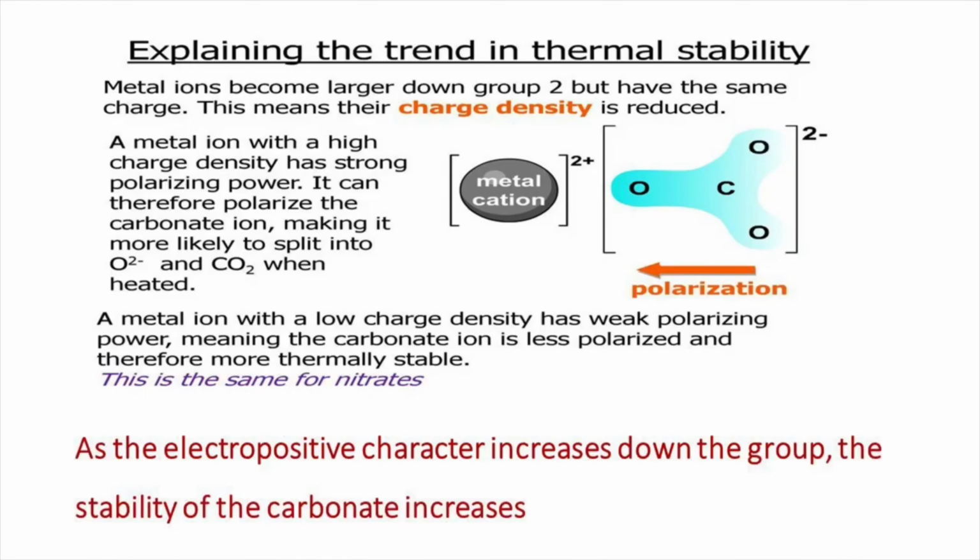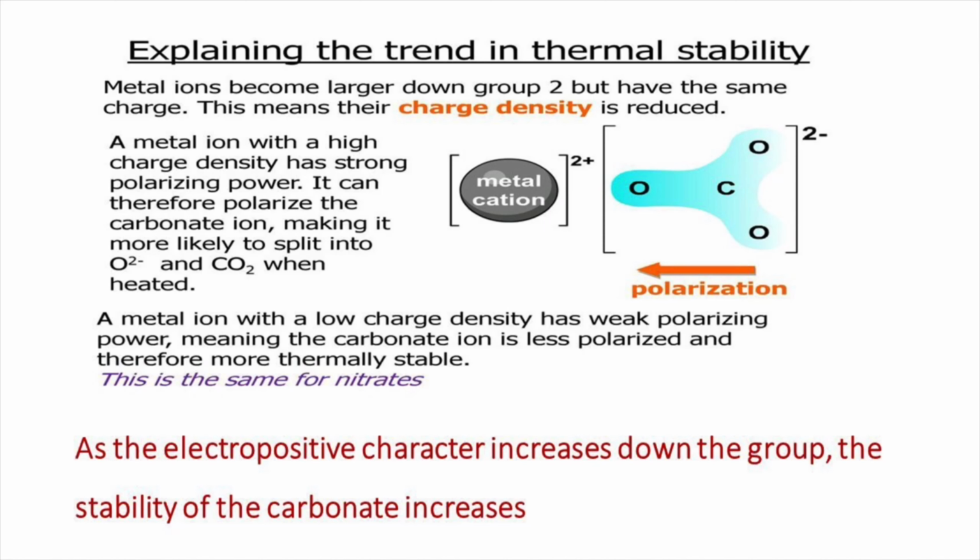Do you know what was the reason for the increase in thermal stability on moving down the group? The metal ion becomes larger down group 2 but has the same charge. This means that their charge density is reduced on moving down the group. A metal ion with a high charge density has strong polarizing power. Therefore, it can polarize the carbonate ion, making it more likely to split into O2- ion and carbon dioxide when heated. A metal ion with a low charge density has weak polarizing power, meaning the carbonate ion is less polarized and therefore more thermally stable.